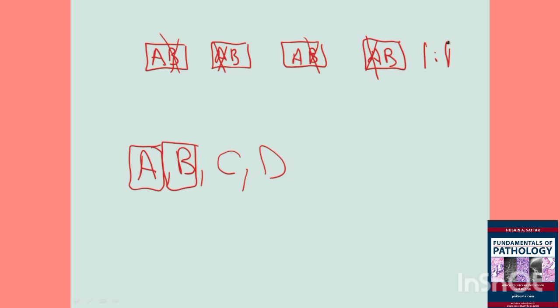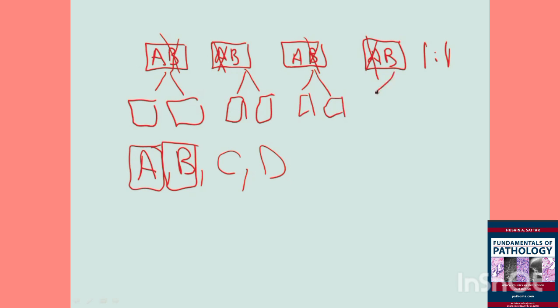So let's say that, for example, this particular cell produces 2 daughter cells, and this particular cell produces 2 daughter cells, and this cell also produces 2 daughter cells, and this cell also produces 2 daughter cells. Now, the daughter cells would show the exact same active isoform of G6PD as their mother cell. So these 2 cells would be expressing G6PD-A. These 2 cells would be expressing G6PD-B. These 2 cells would express G6PD-A. And these 2 cells would express G6PD-B, because obviously the mother cell also expresses G6PD-B.